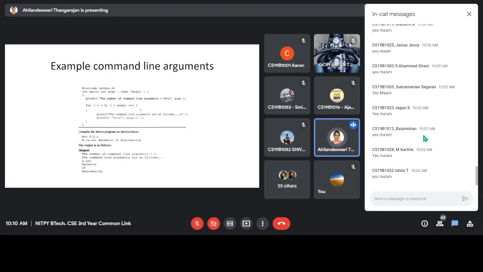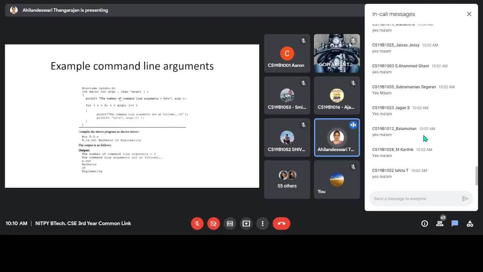Here is an example program. See here I am compiling cc filename.c. I have not specified an object file, I have not specified a -o p or anything like that. Simply I am performing cc space filename.c. The name of the file is 5.2.c. An object file is created with the name a.out. It is a default name. So I am using dot slash a.out. Then I am passing Bachelor of Engineering. So this is my command line argument.